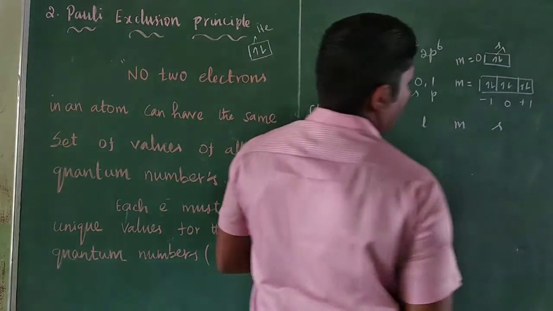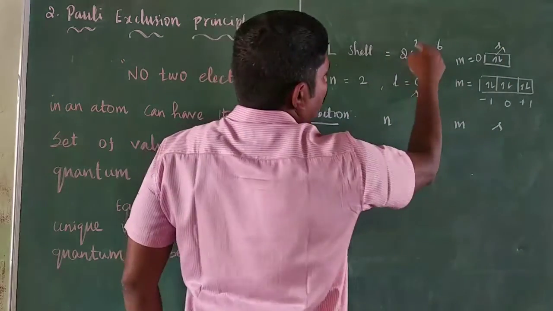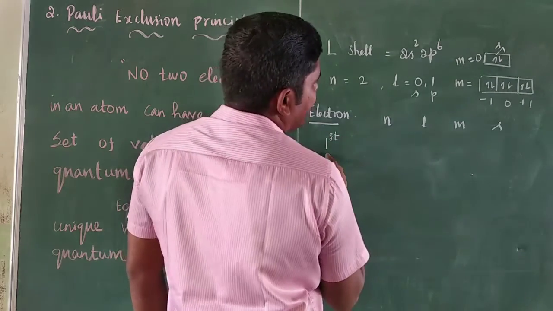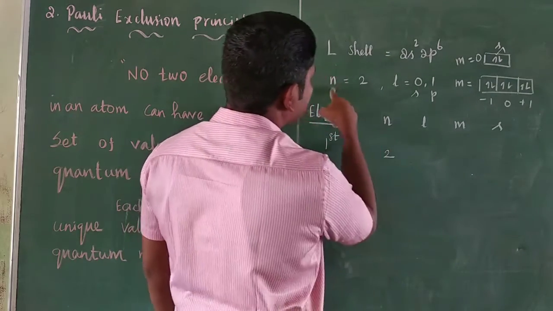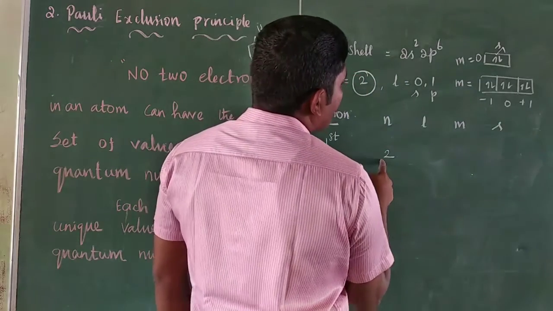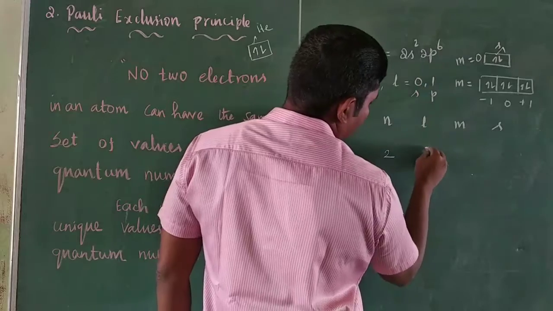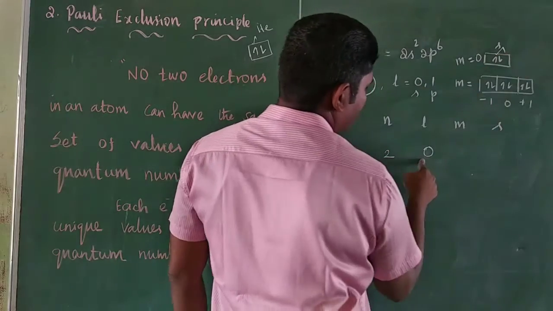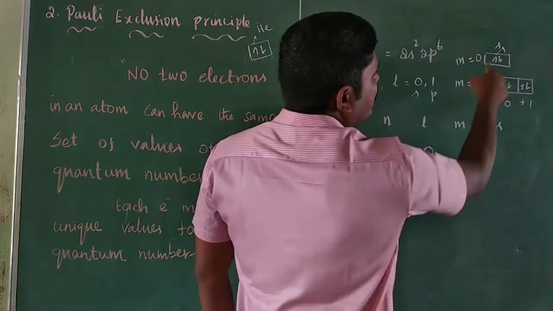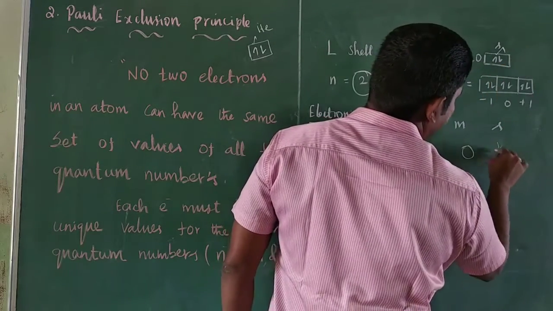The first electron is in the 2s orbital. The first electron has n equal to 2, the second orbit. L equals 0 for the s orbital, and m is also 0. For the first electron, the s value is plus half.